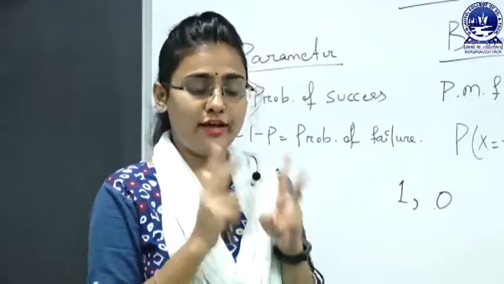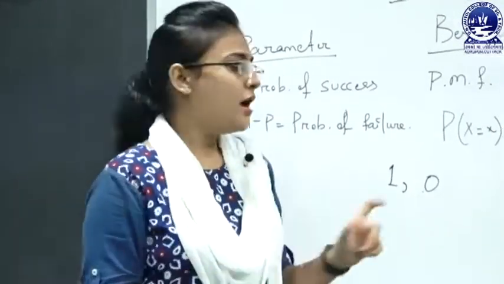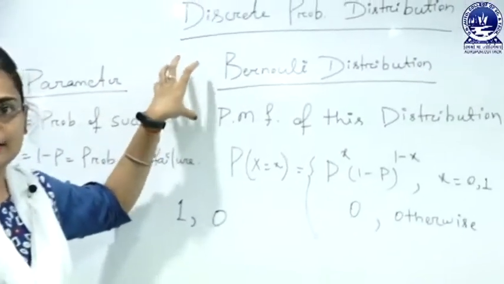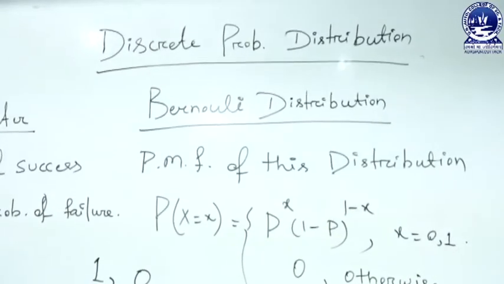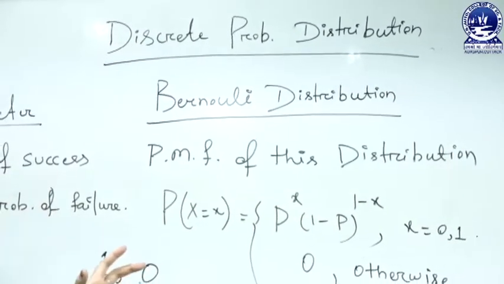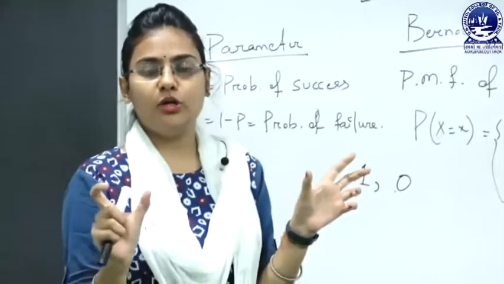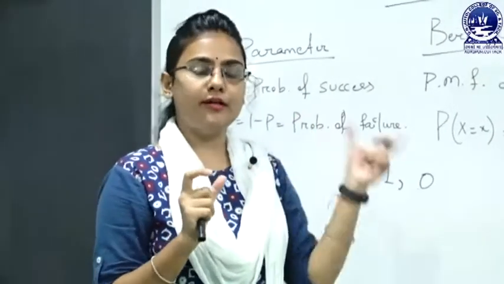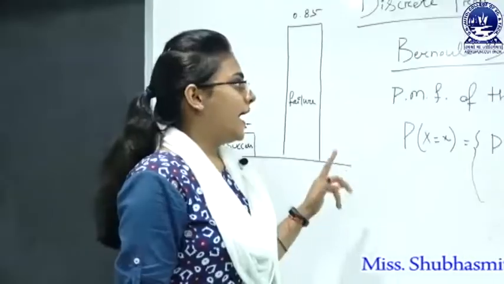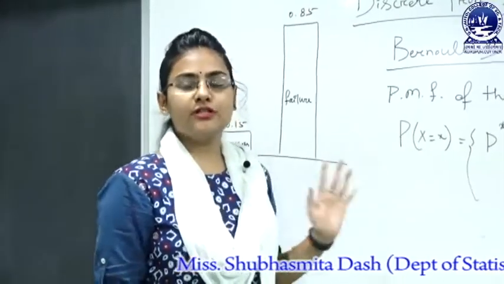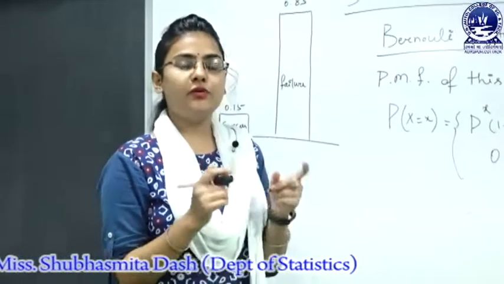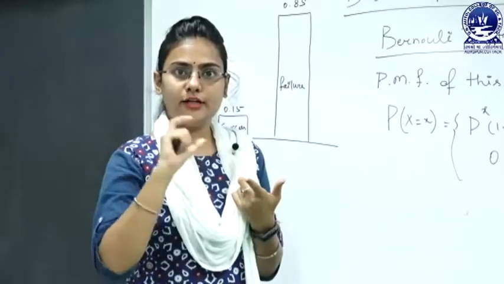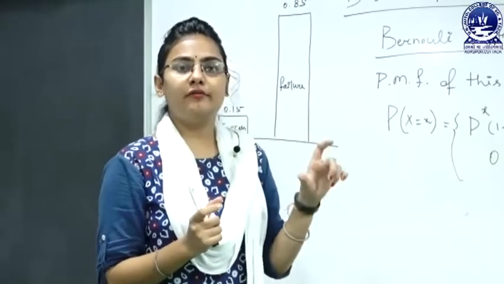By taking these two values, we form a distribution that is called the Bernoulli distribution. In the Bernoulli distribution, the probability of success can equal the probability of failure, that is 0.5, but it need not always be equal. As we know, let us take a random variable x which takes the two values 0 and 1. p is called the probability of success and q is called the probability of failure.